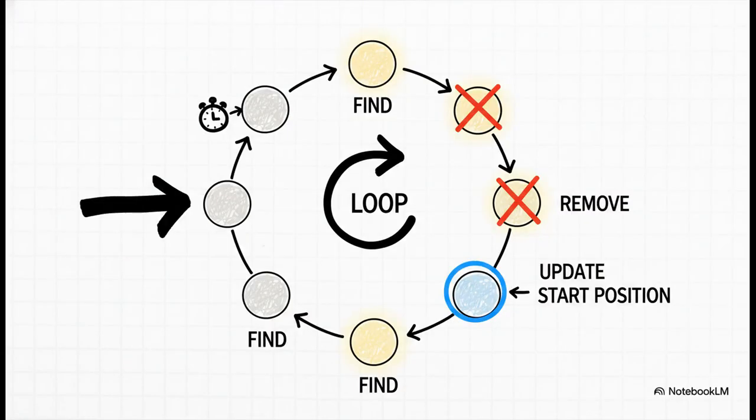And here's the Python code to do it. It's so elegant. We have a loop that runs as long as there's more than one person left. Inside that loop, we find the person to remove, we update our starting point for the next round of counting, and then we remove them from the list. The loop just keeps going until only one person remains, and that's our survivor.